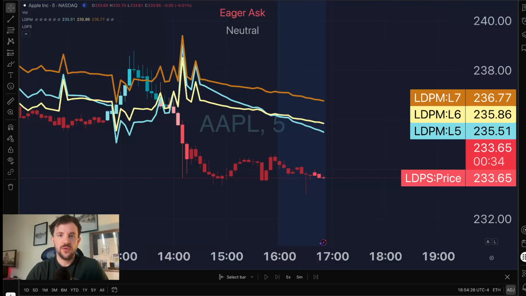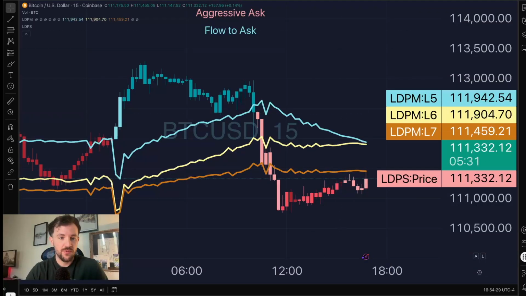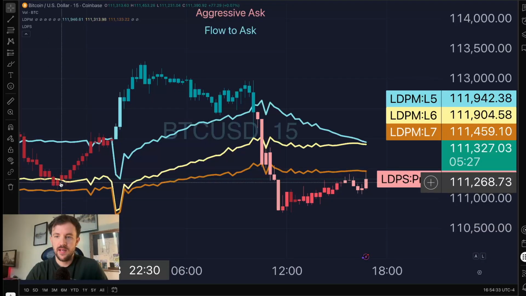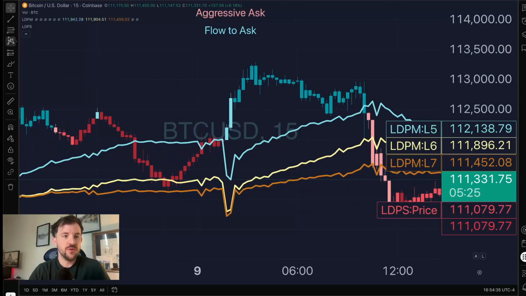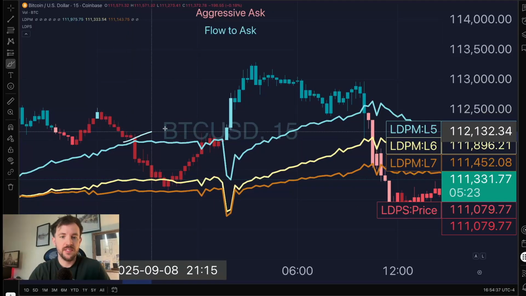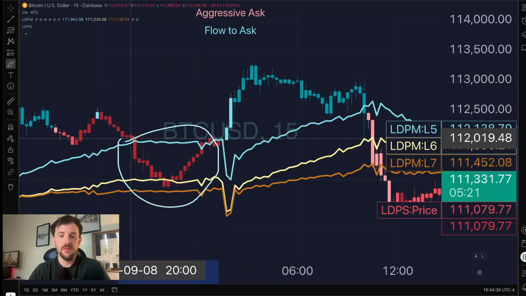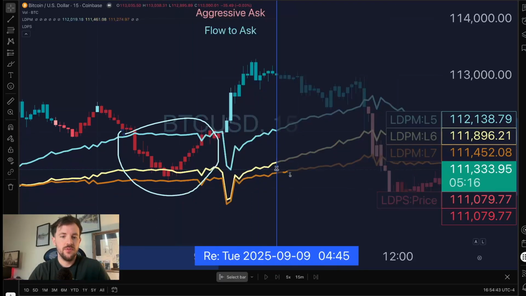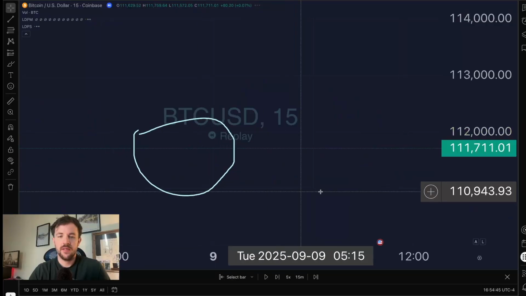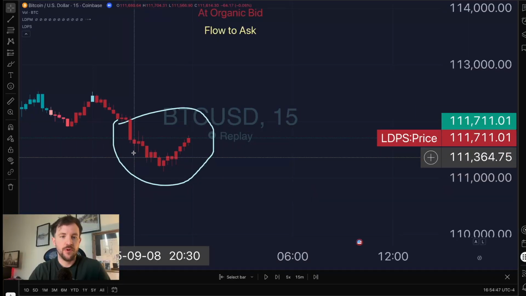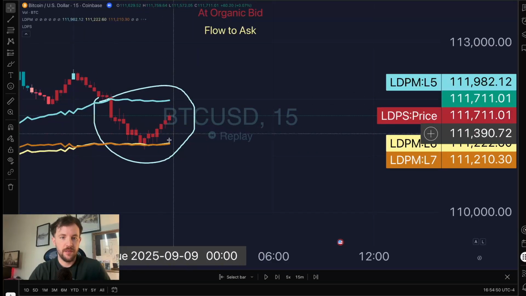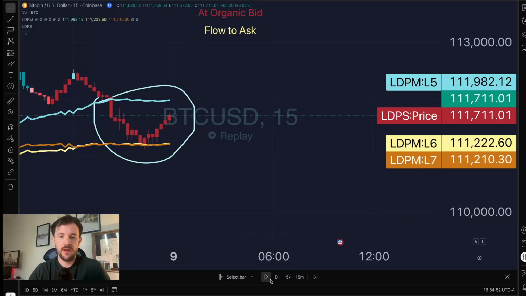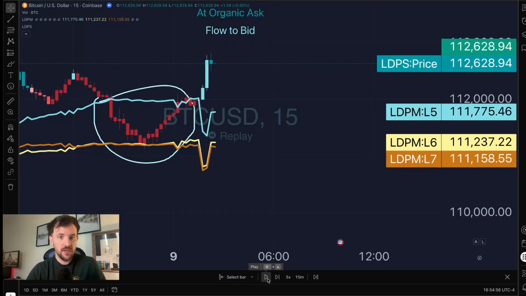Next up, let's look at how Bitcoin progressed throughout the day. So we started out with this bearish liquidity off of a LDPM L7 bounce. It is worth keeping in mind too, the opposite of what we saw on Apple is that this is a bear trap. So let's look at the start of the day, the start of the 9th. And by now we're inside of this bear trap, right?